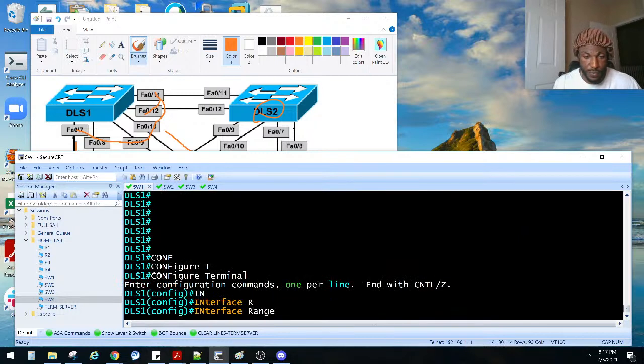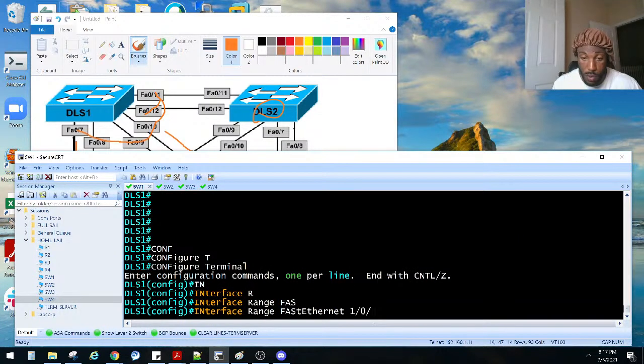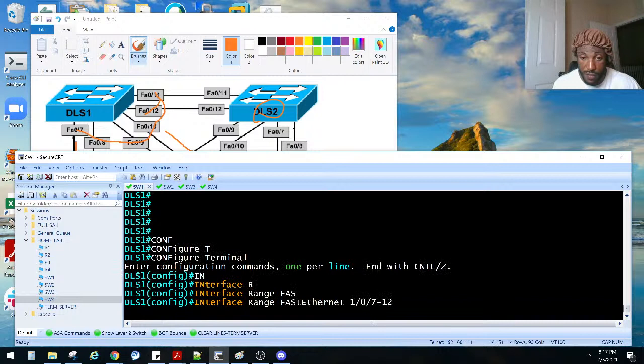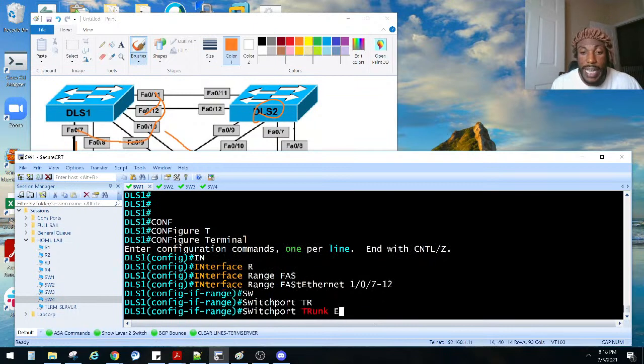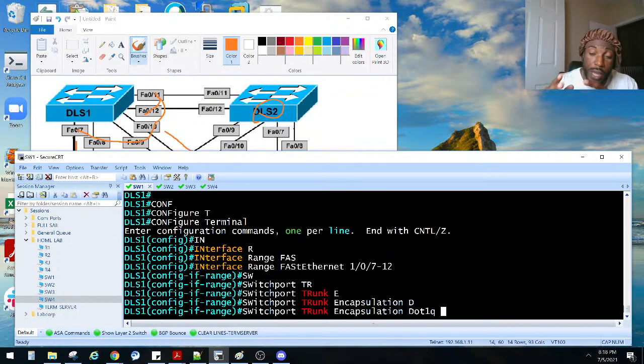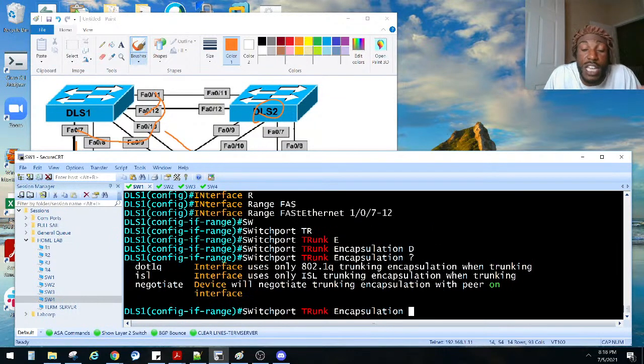Interface range, FastEthernet. Your interfaces might be different, right? 1/0/7 through 12, switchport. And also I have to do the encapsulation on mine because I have an older version of IOS. Not really older, but just, yeah, pretty much an older one. It's not XE or whatever. So switchport trunk encapsulation dot1q. Now, if you got IOS XE, you ain't got to do this right here, right? Because back in the day, they had two types of encapsulation, .1Q and ISL. I know I've explained this a million times, but sometimes I explain it a million times. It helps me remember it.